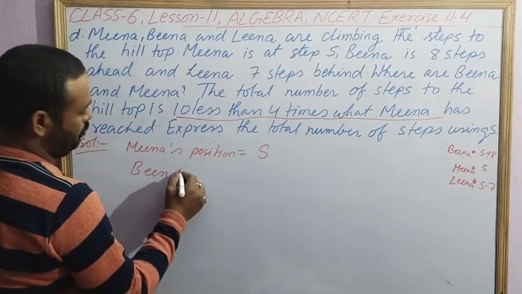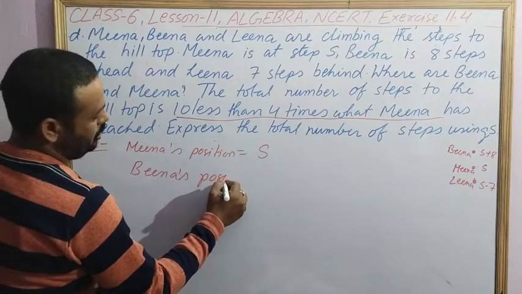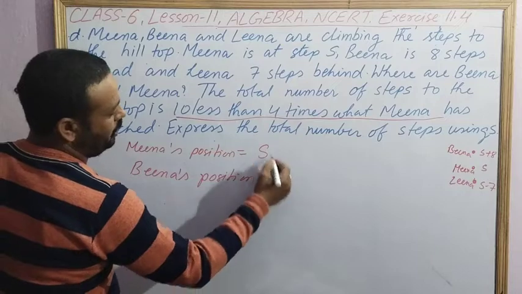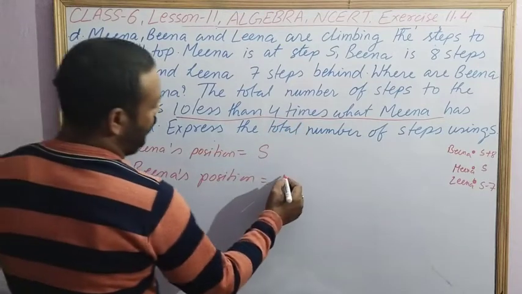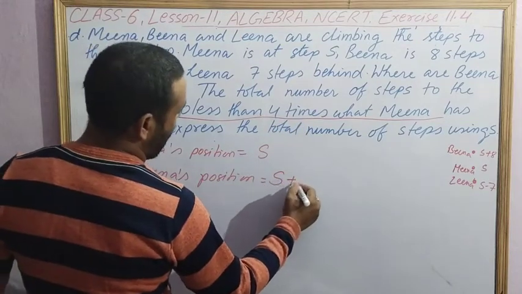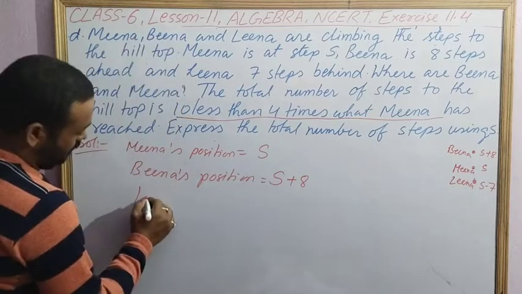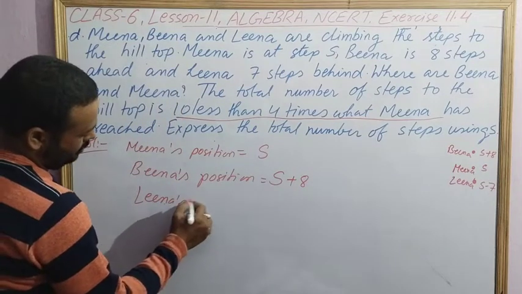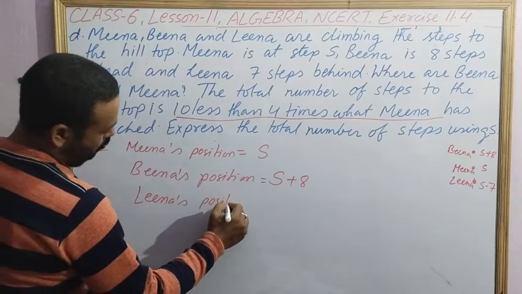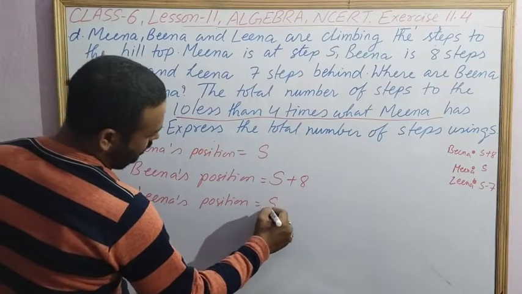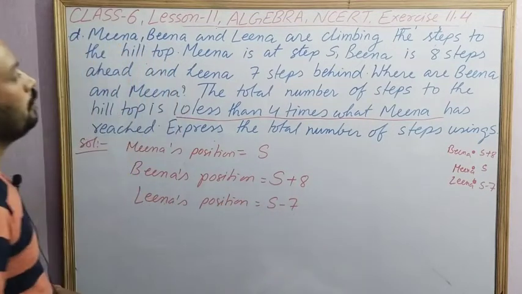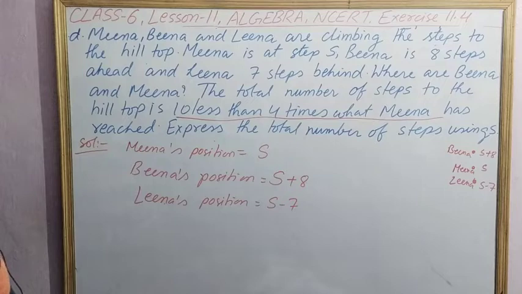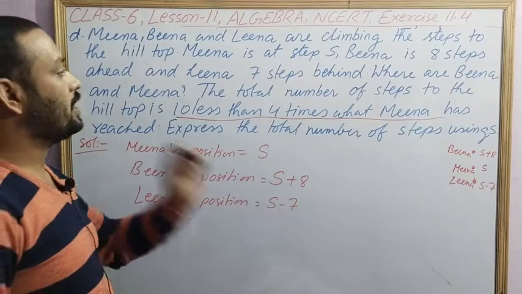Then Beena's position is 8 steps more than Meena, S plus 8. Leena's position is 7 steps behind Meena, that is S minus 7.